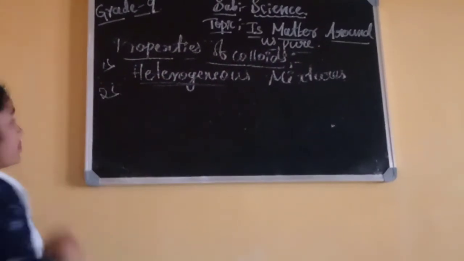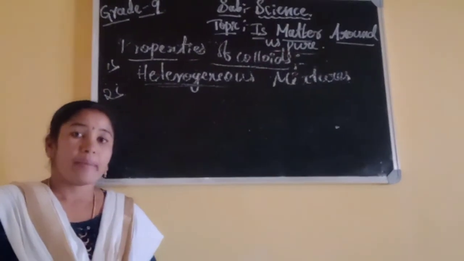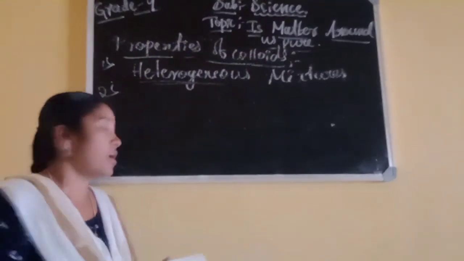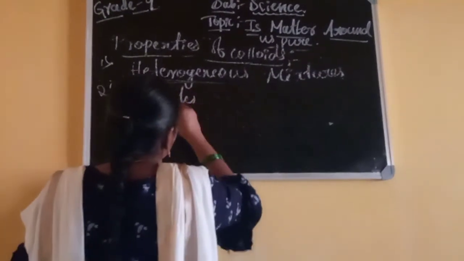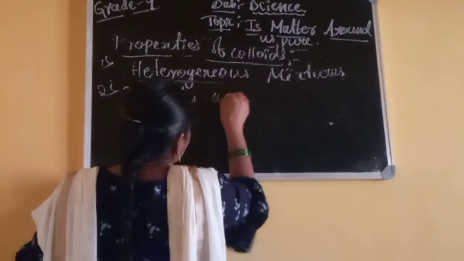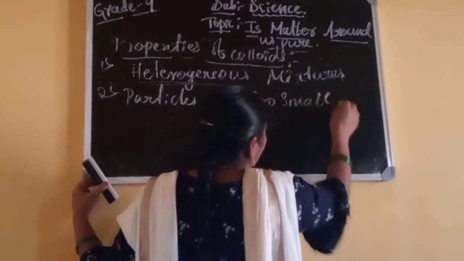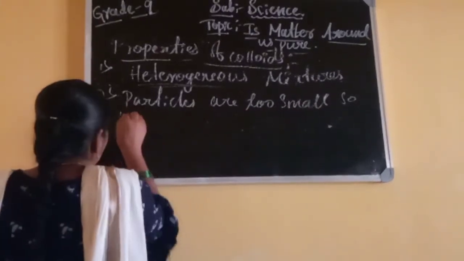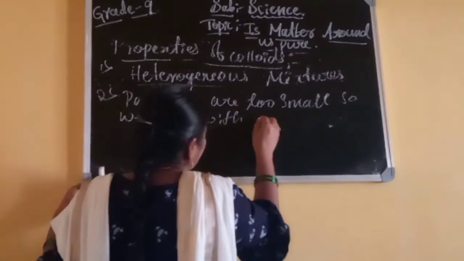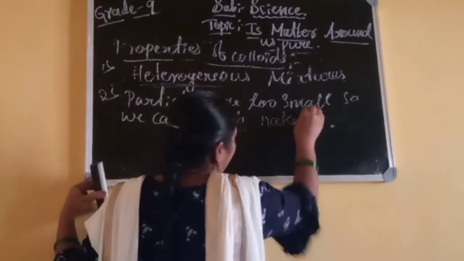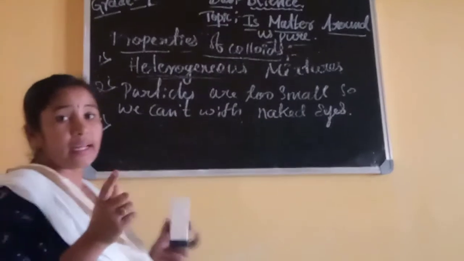And the next one is, these particles we can't see with our naked eyes because the particles are too small. They scatter the beam of light.